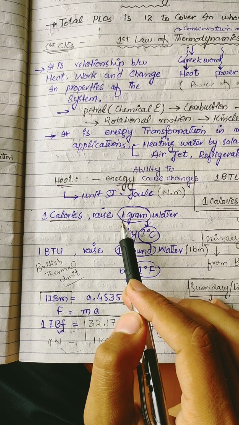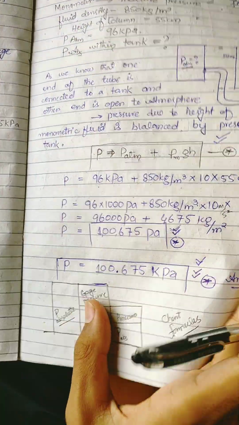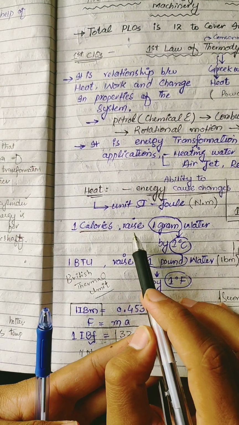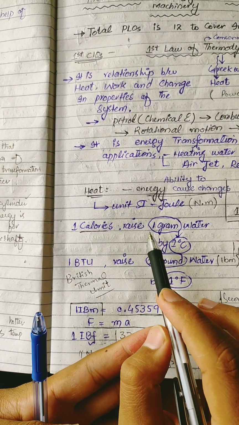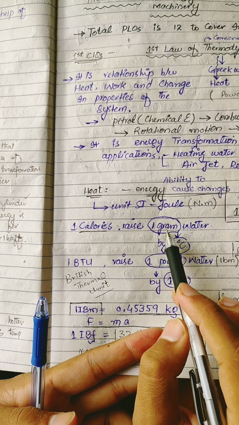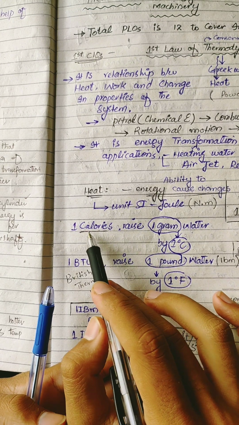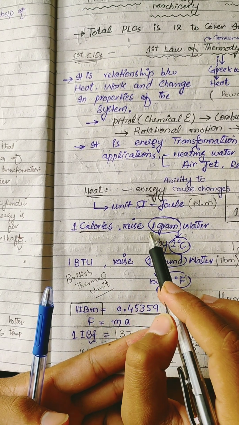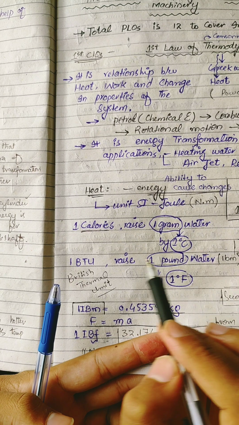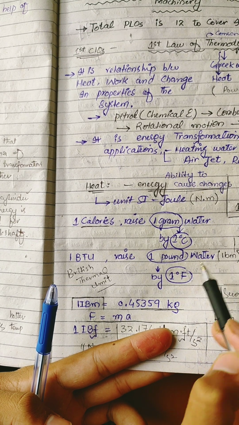One calorie is the amount of energy required to raise the temperature of 1 gram of water by 1 degree centigrade, and 1 BTU is the amount of energy required to raise 1 pound of water by 1 degree Fahrenheit.